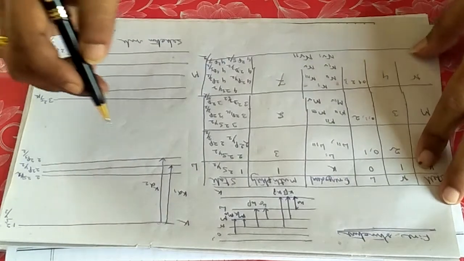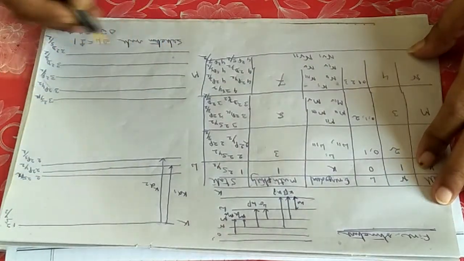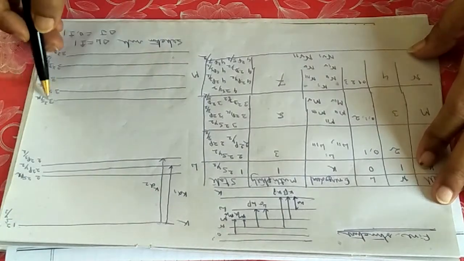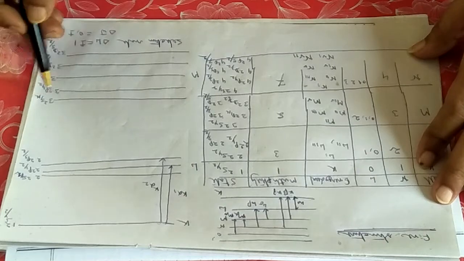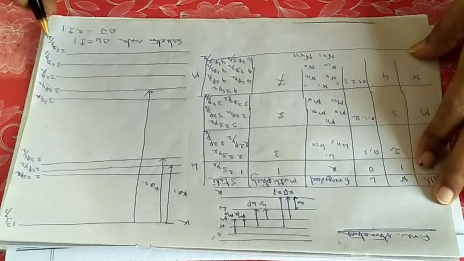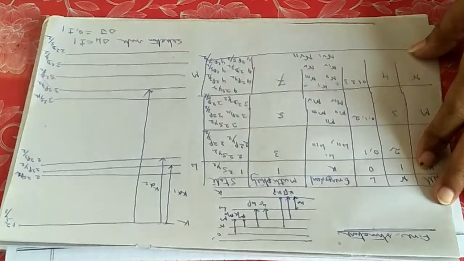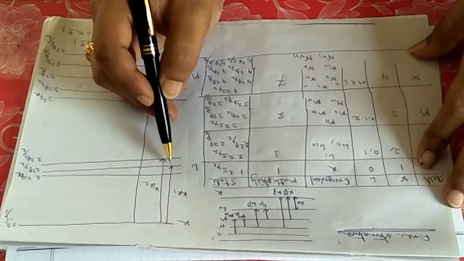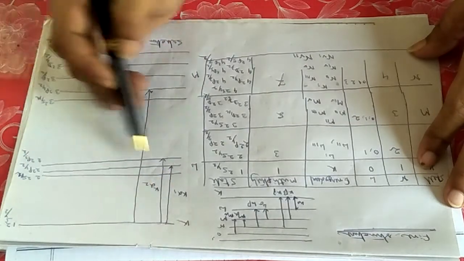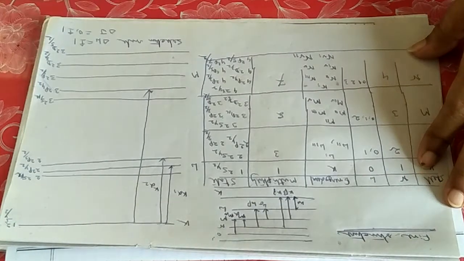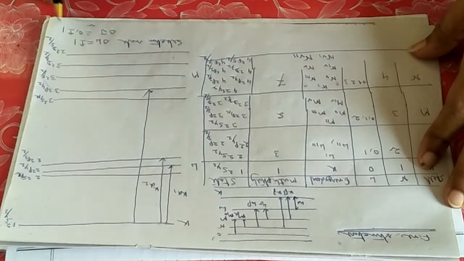Similarly, if a transition is coming from K to M, then what are the transitions possible? K line is always S, so this S transition is not possible. So it can only go to the next level here, S to P. Another selection rule you have to mind is that delta J will be 0 or plus minus 1, not greater than that. Is it following? Here from half to half, that is 0. Half to 3 by 2, that is 3 by 2 minus half, that is 1. So it is following the J rule also.